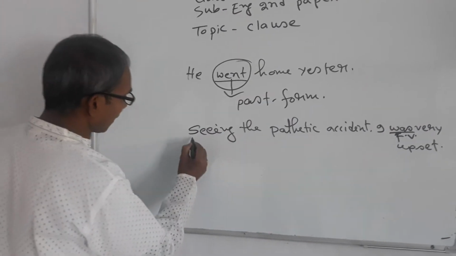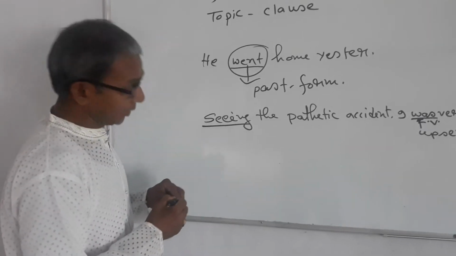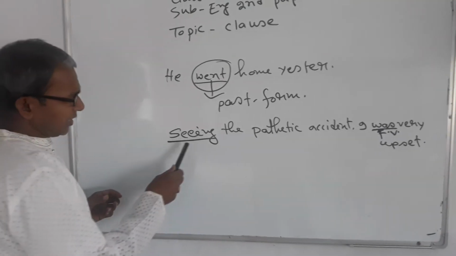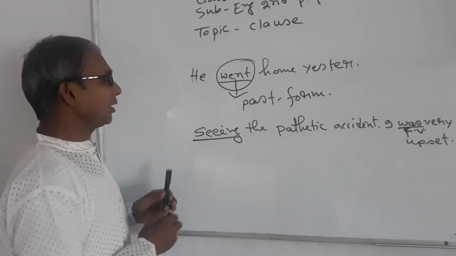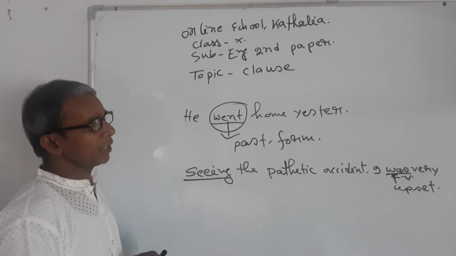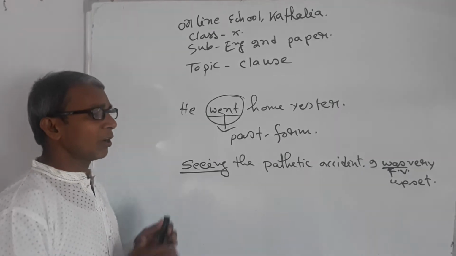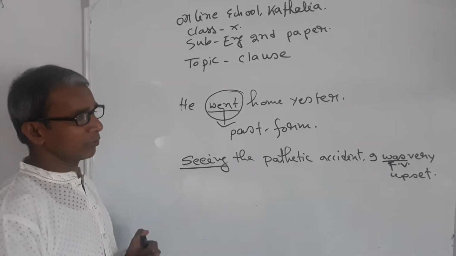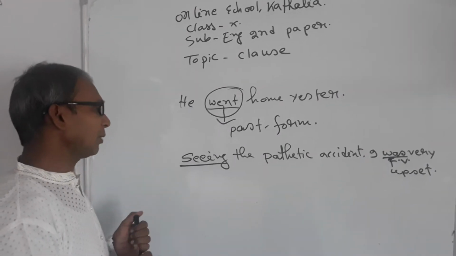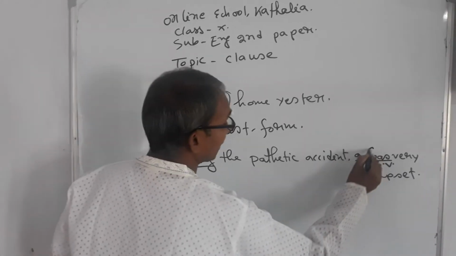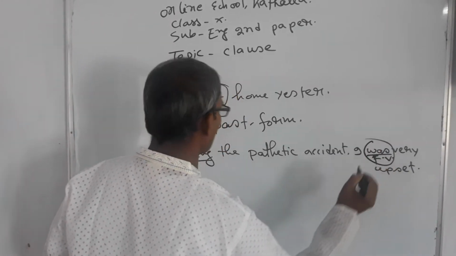Here is another verb, but it is not a finite verb. It is an ing added verb. If any verb is ing added, it will never be a finite verb. There are some symptoms of finite verb and some symptoms of non-finite verb. This verb is in past tense, so it is a finite verb.